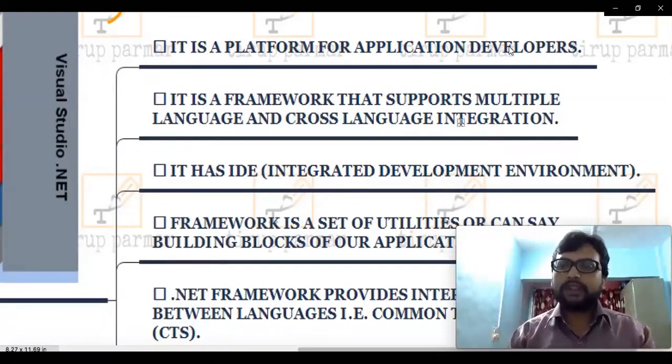What do we mean by cross language integration? If something is developed in Java, I can add that project on this platform, and I can utilize classes and functions developed in those languages. So we can integrate applications developed in multiple different languages in one place and use them as a single software. That's what we mean by cross language integration. Now it has an IDE, an integrated development environment.